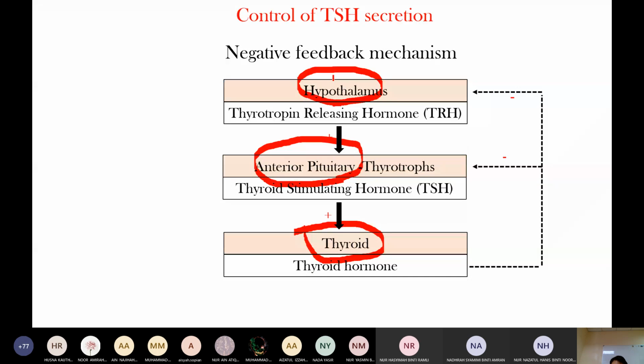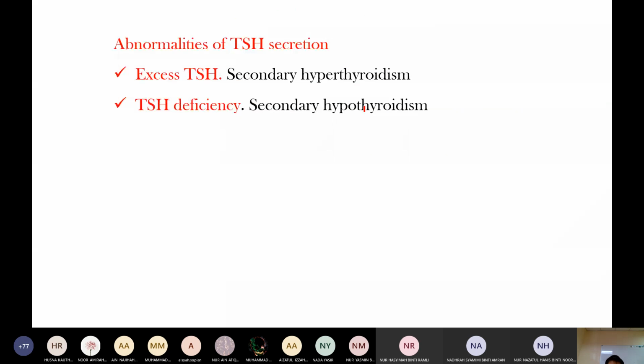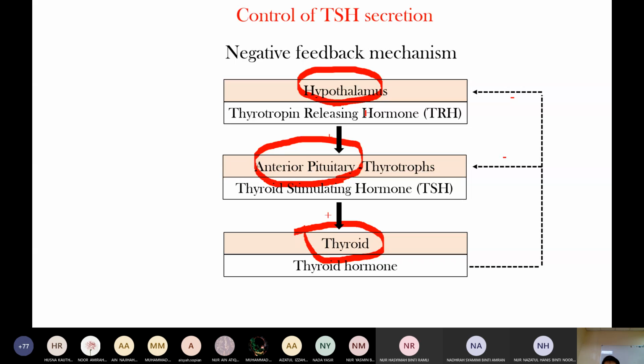Whenever we discuss primary and secondary, primary means the thyroid itself is the problem. Secondary is an anterior pituitary cause or a hypothalamus cause. Okay, this one you need to understand first. So, abnormalities of TSH secretion: when TSH secretion is reduced, it leads to hypothyroidism.